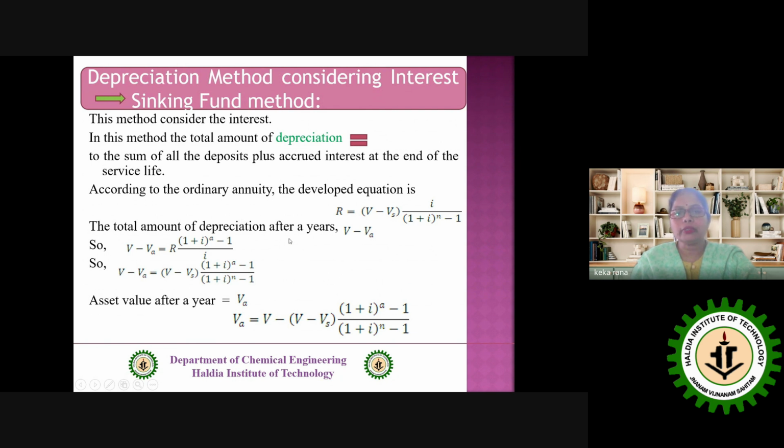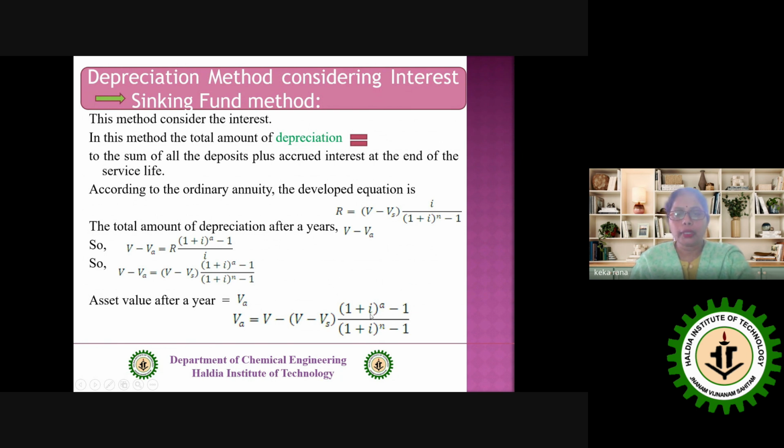The total amount of depreciation after the a-th year, how much? V minus Va. Now just put here V minus Va and rearrange the equation. What we have? R into ((1 plus i) to the power a minus 1) by i. Clear? Now in the next step, V minus Va, and in place of R I am putting this whole term. If I put it here, I will see that this i and small i will cancel out and we are having this particular formula. And then again rearranging for the asset value, we are having this particular formula. That is the working formula for the sinking fund method, where we are considering the interest.